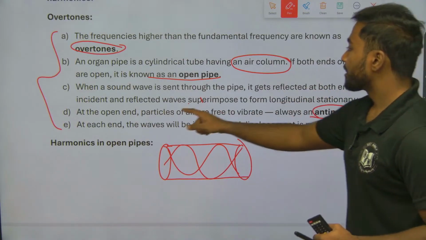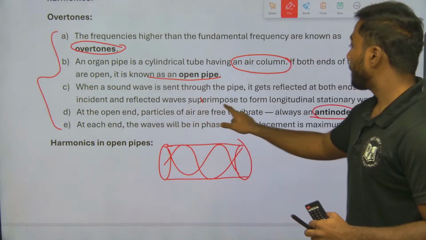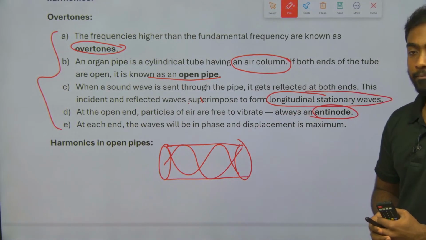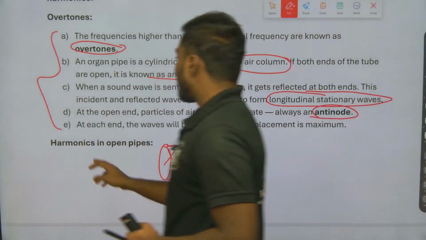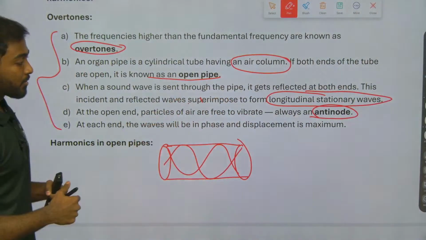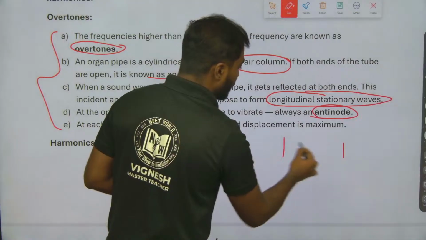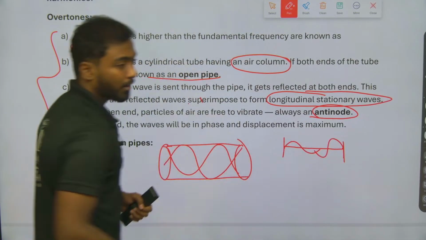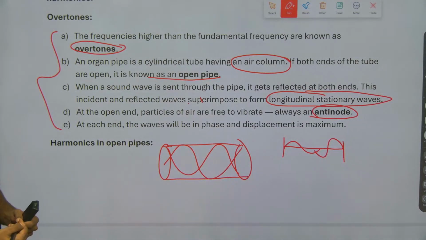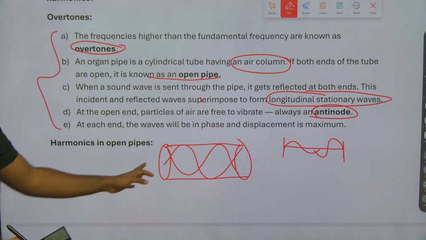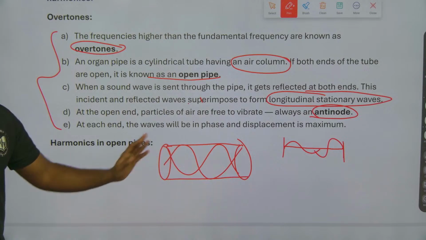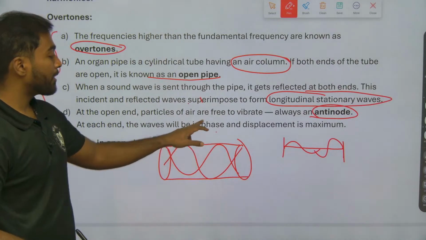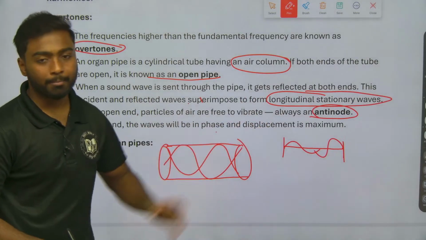This incident and reflected wave superimpose to form a longitudinal stationary wave. In the previous question we discussed two rigid supports, where the traveling particles superimpose to give a stationary wave. Here also it is the same thing, but we have taken an open pipe. At each end the wave will be in phase and displacement is maximum.